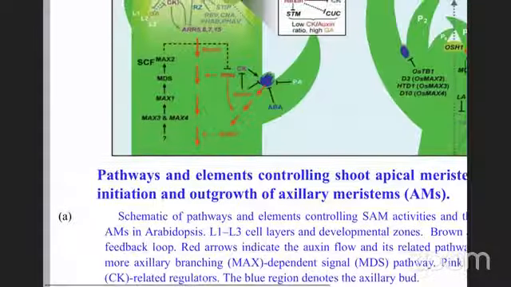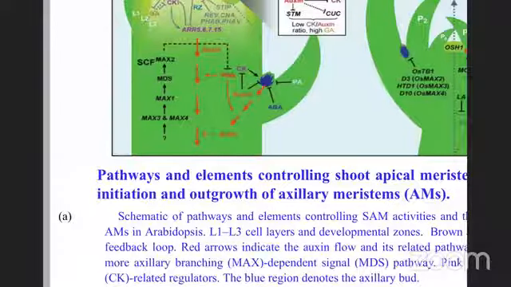A family of them, MAX1, MAX3, MAX4, have been implicated. The MAX dependent signal, called MDS, is another factor which interacts among themselves, and they have feedback onto the expression of PINs as well. Coordinately, all these transcription factors control the auxin levels and auxin mobility over there.